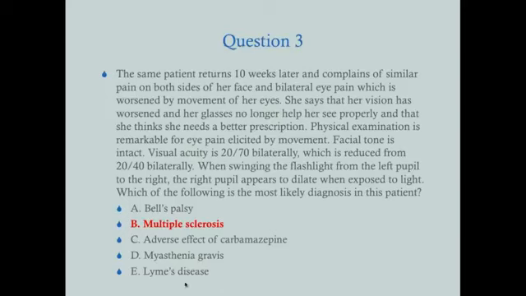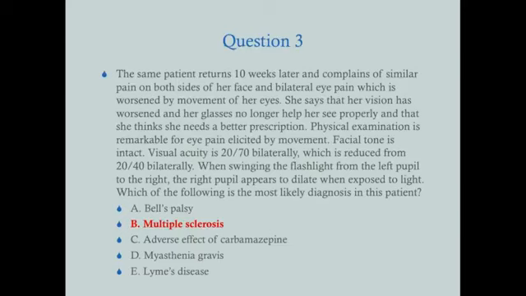And then Lyme's disease. Lyme's disease, remember, is a systemic disease. It's caused by a bacteria, Borrelia burgdorferi, which is transmitted by the deer tick. With Lyme's disease, when it has neuromuscular signs, it's somewhat similar to Bell's palsy when it affects the face. You can get loss of tone. You can also, with the neurologic manifestations of Lyme's, get peripheral neuropathy and meningitis, but it's not associated with pain.